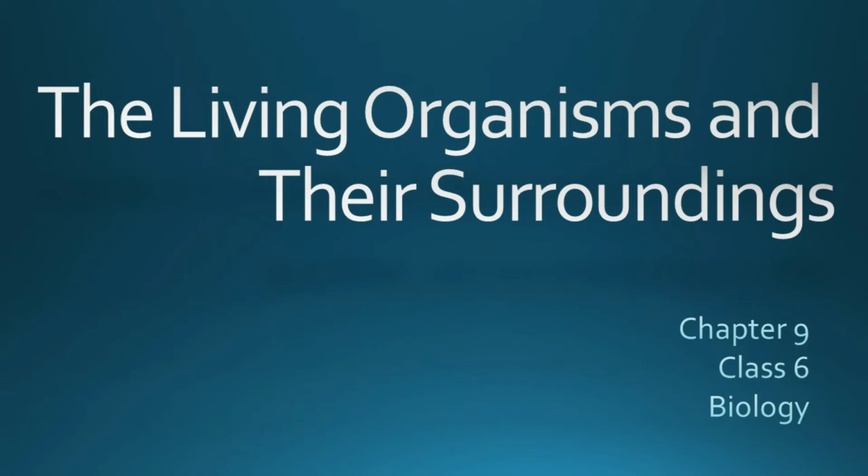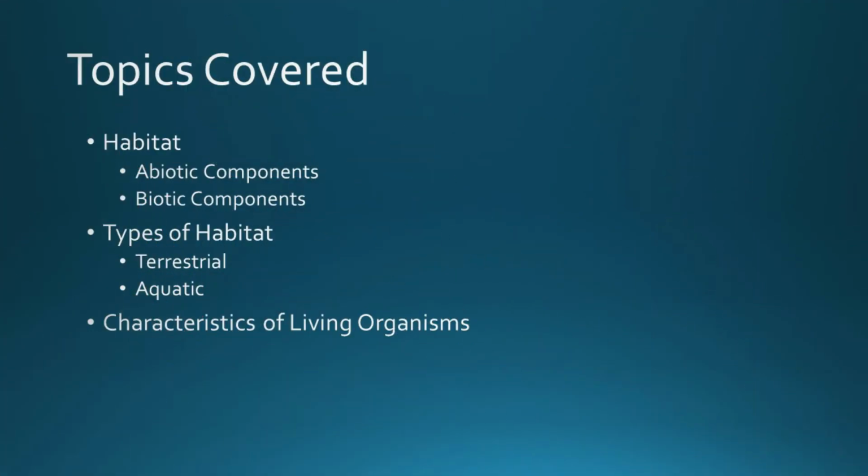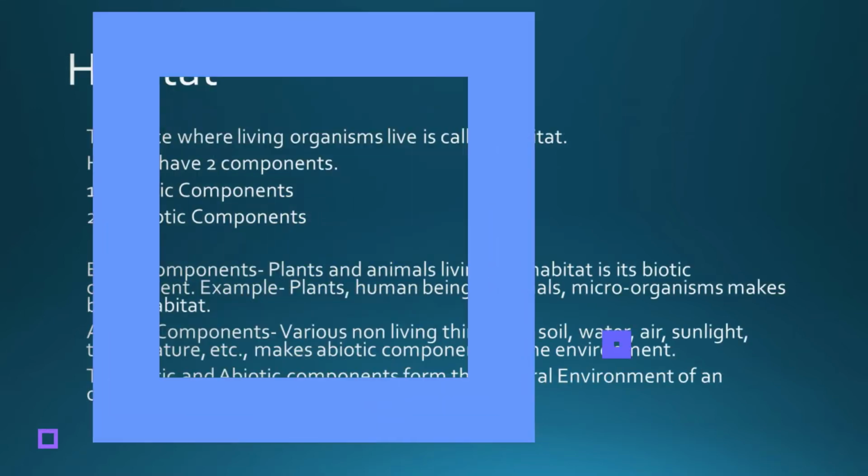Hello students, today we are going to start a new chapter, chapter 9, the living organisms and their surroundings. In this chapter we will cover topics like habitat, in which we will discuss abiotic components and biotic components, then types of habitat, that is terrestrial habitat and aquatic habitat, and then characteristics of living organisms.